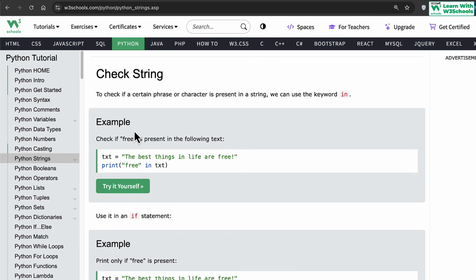Similarly, you can perform the check function. What this does is similar to searching. It has a built-in search if you use the word in. Using this keyword in, we can easily find a certain text within a given string. So we write a text, this is the best thing in life, free, wonderful, and then we say, print, find me the free in text.